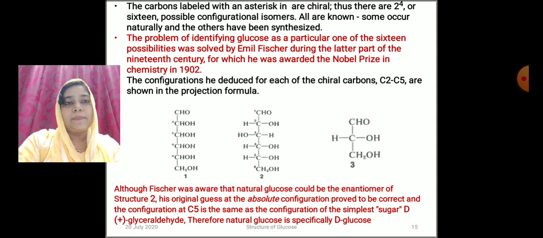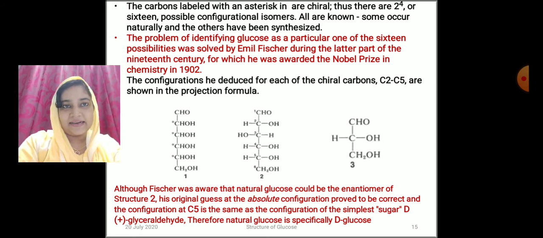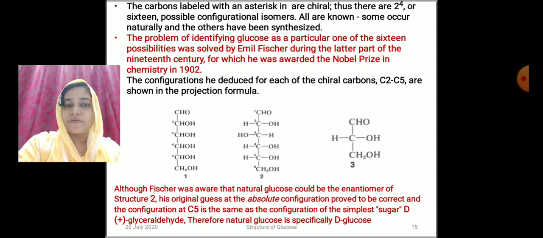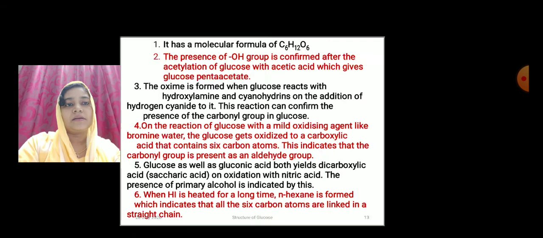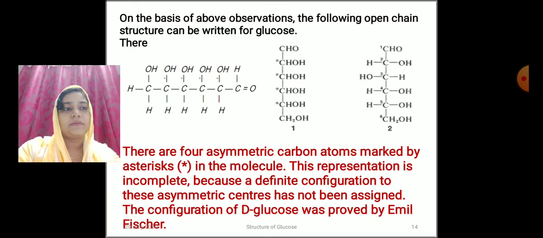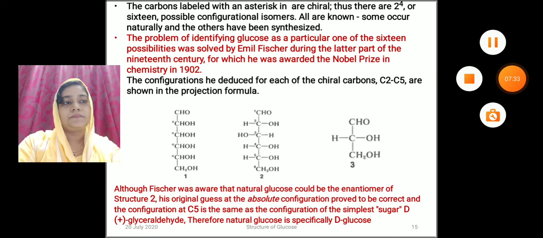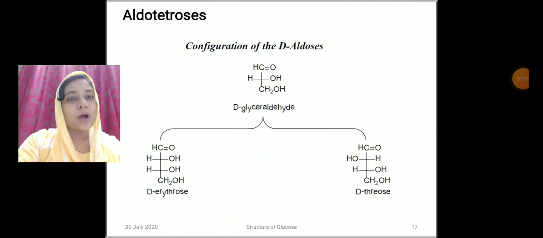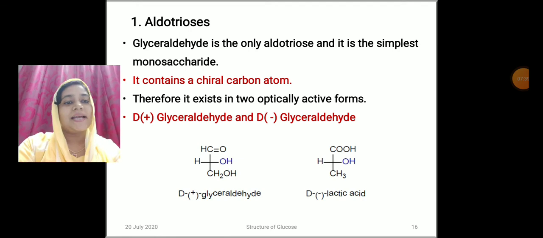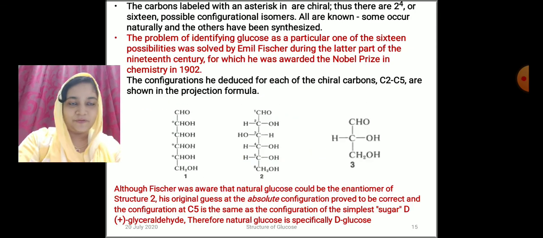The carbons labeled with asterisk are chiral, and there are 2 raised to 4, that is 16 possible configurational isomers. So we have discussed aldotrioses, and they exist in 2 optically active forms.